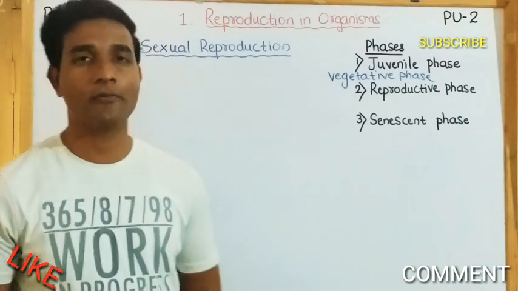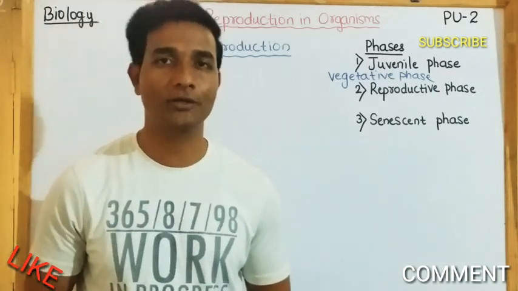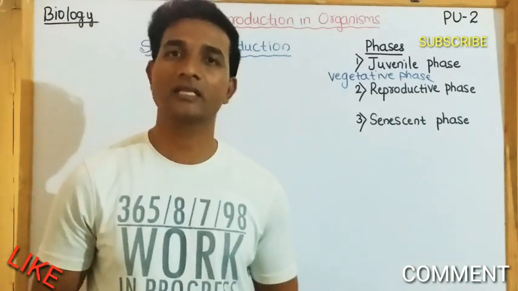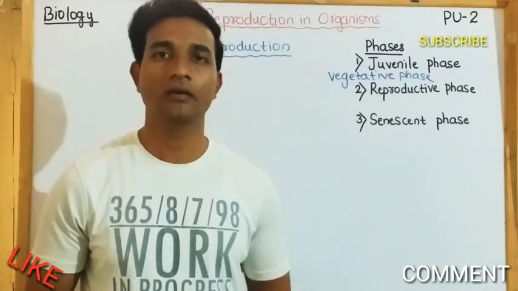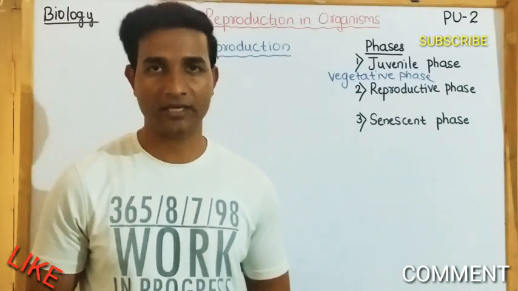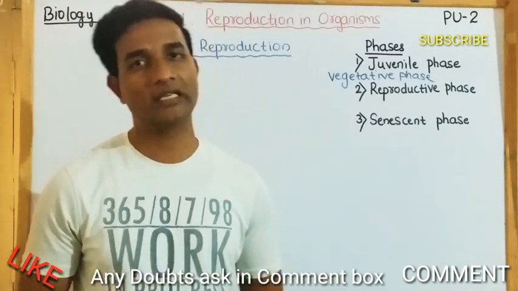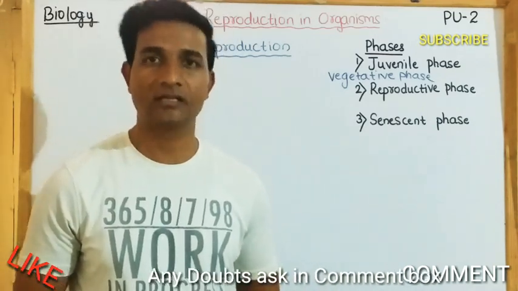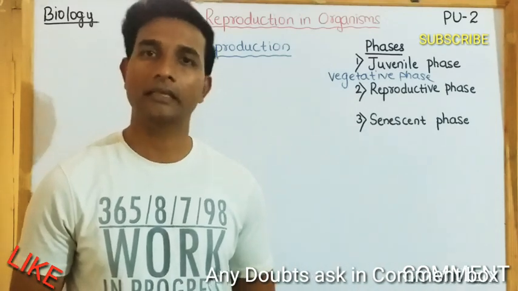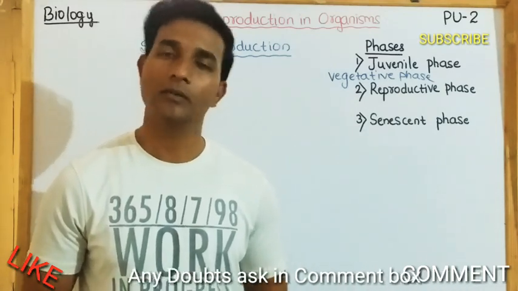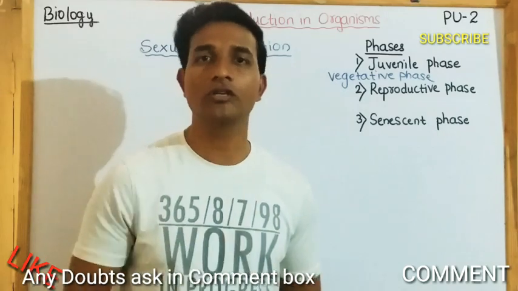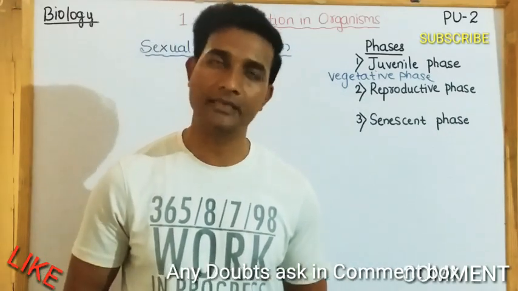We are discussing today about reproduction in organisms, part 2 video. In part 1 we discussed what is reproduction and different types of reproduction, like sexual reproduction and asexual reproduction. In asexual reproduction we discussed the reproductive bodies in the animals as well as in the plants. In this video we are going to study sexual reproduction in detail.